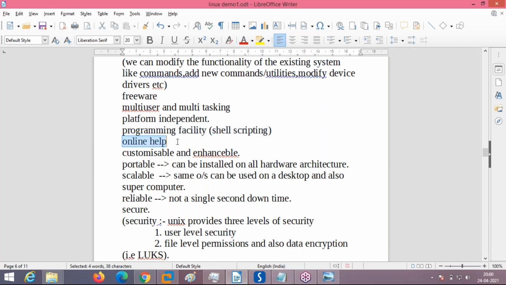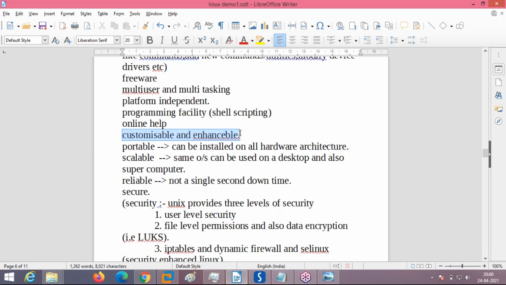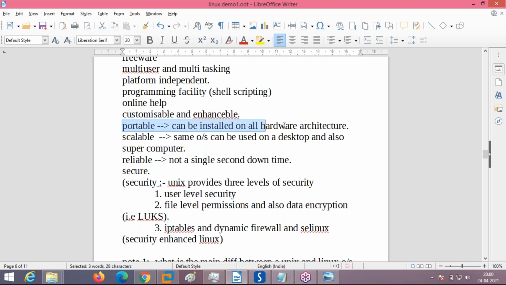Online help. If you want to install Linux or get help with any command, you don't need to go to the internet. All the help is available online, meaning in the Linux operating system itself: man pages, the help command, the info command. It is also customizable and enhanceable. You can delete or remove a few applications, or modify and change it according to your company's requirements. Portable means it will work on all hardware architectures.